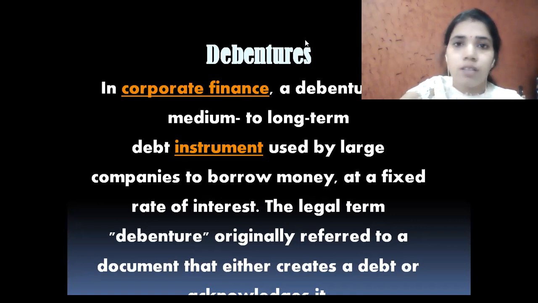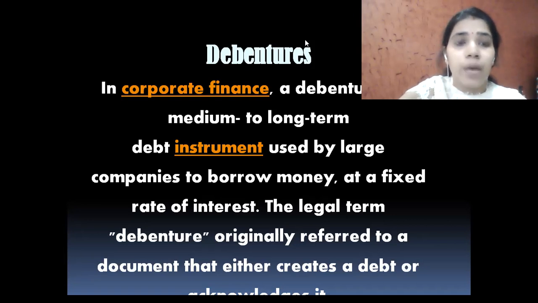In the same way, the shares documents are also filled by the general public, and the person who is going to contribute their funds in the company is considered a debenture holder, and the funds contributed by the public are known as funds from debentures, and they become a part of capital in the company. Basically, this is a very important instrument in the hands of a company, and through this instrument a company can collect funds.